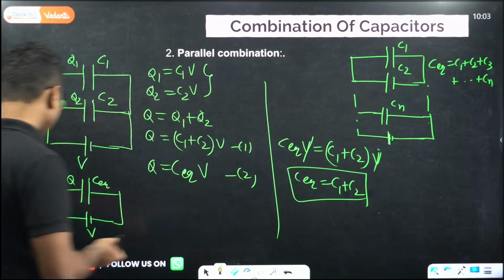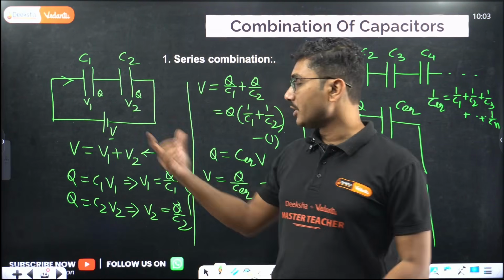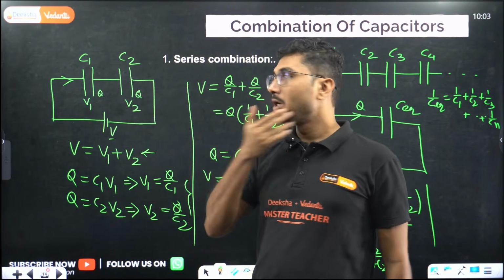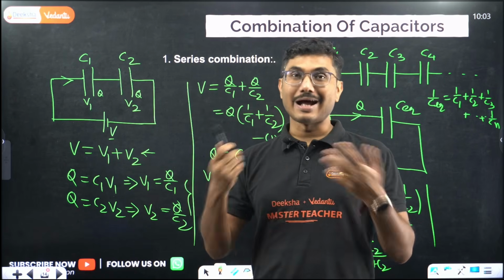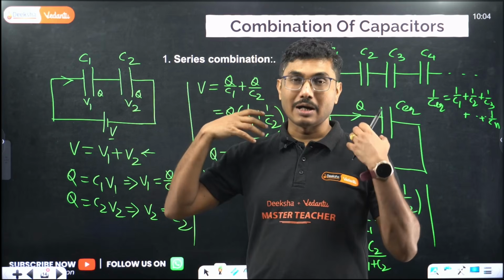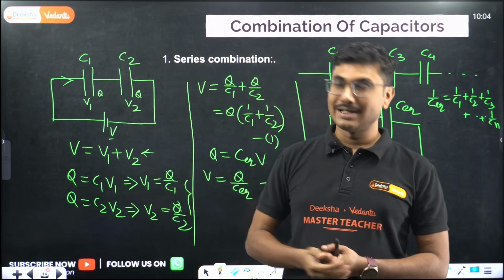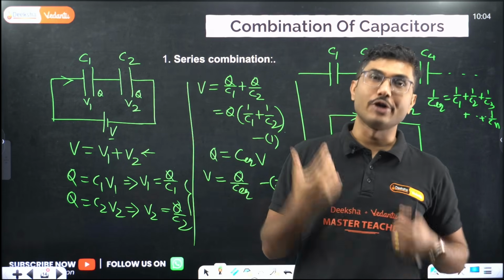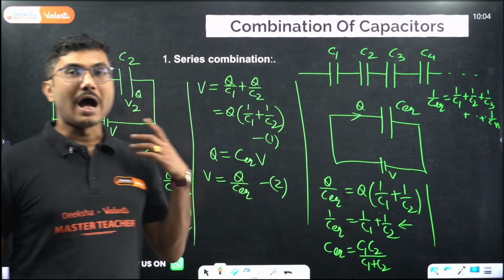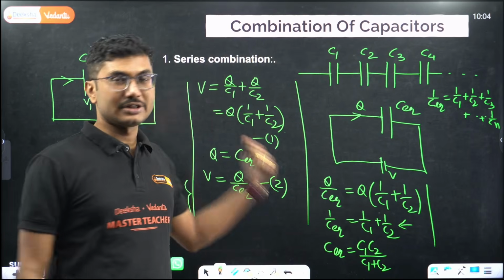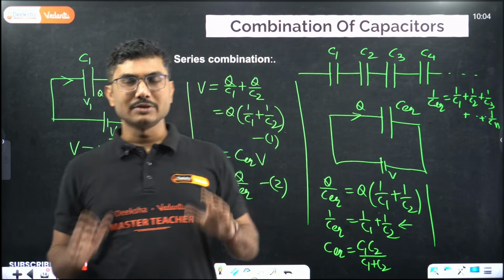In some situations you want to decrease the capacitance but increase the voltage rating, because voltage is basically distributed between them. Suppose the individual capacitors cannot handle a large amount of voltage and you want to make them a high voltage compliant device, then you have to connect them in series. So series combination is used to make a voltage compliant, low value capacitance, whereas parallel combination is used for high value of capacitance. Their combination, series and parallel, is used when individual capacitors have less voltage compliance. So first you connect them in series.